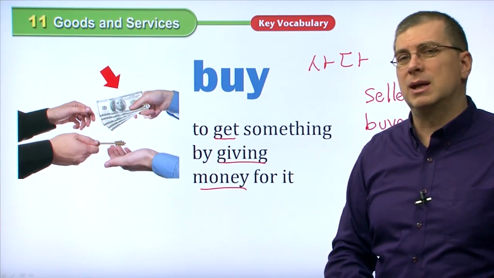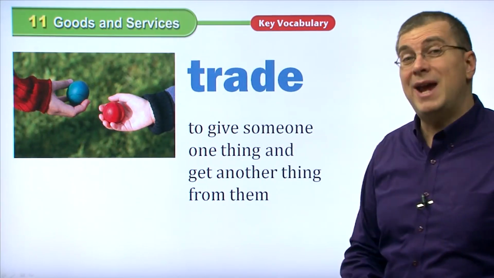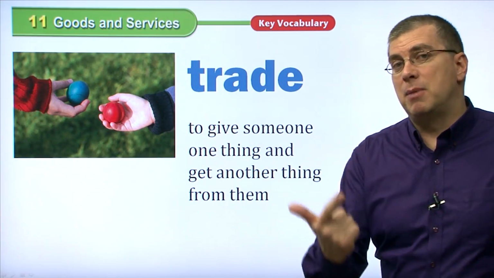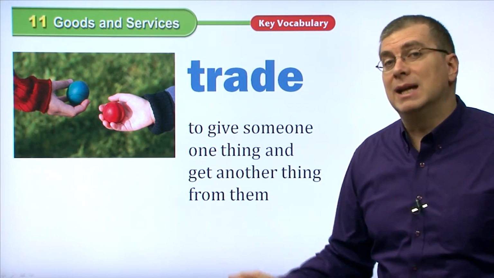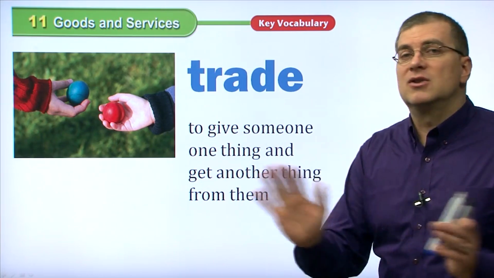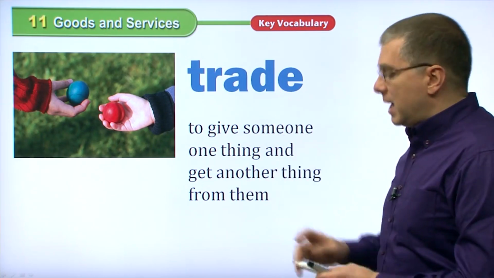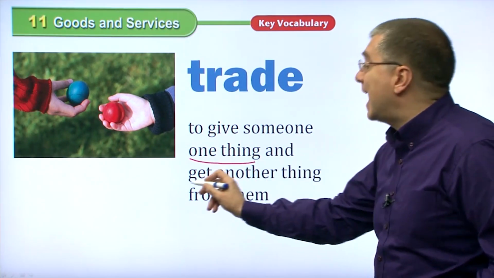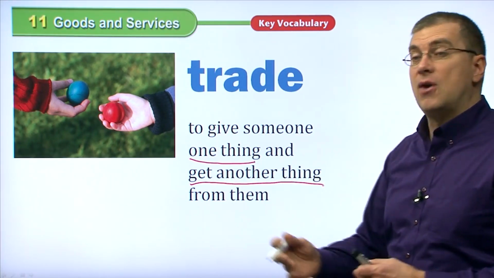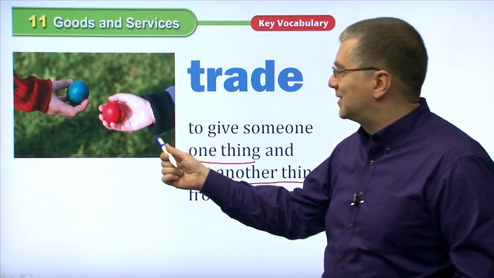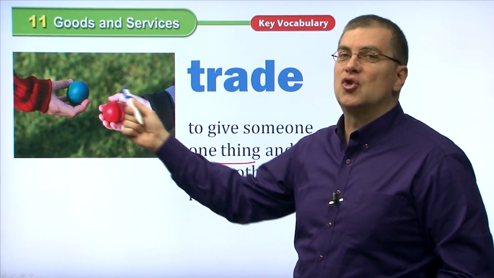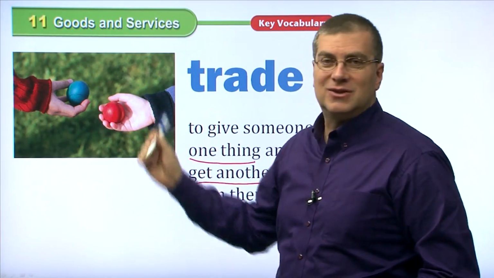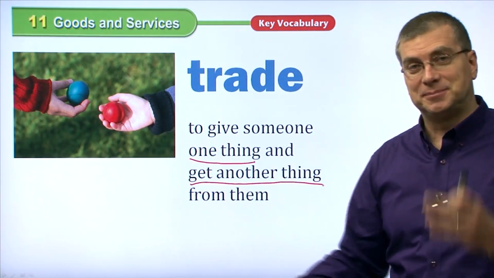There's one more thing we can do, and that is to trade. This is an interesting idea. Before we talked about sell and buy, we're talking about money, right? But in trade, there's no money. To trade means to give someone one thing and get another thing from them. In this case, they're exchanging or they're trading balls. He wants the blue ball, he wants the red ball, so they switch.